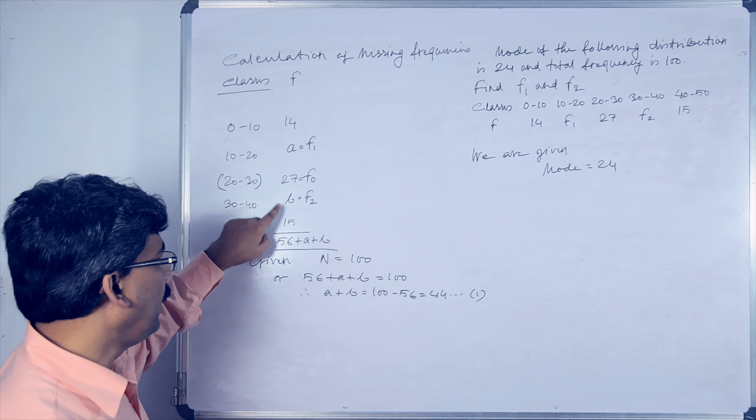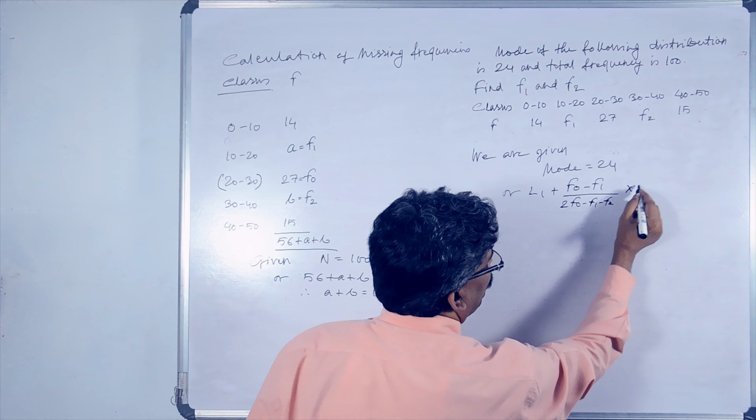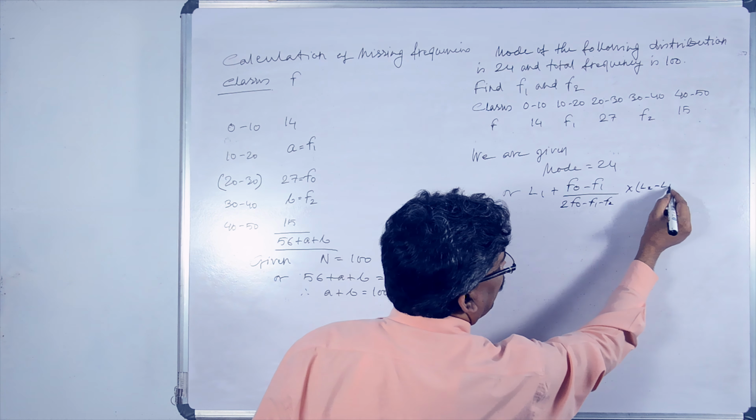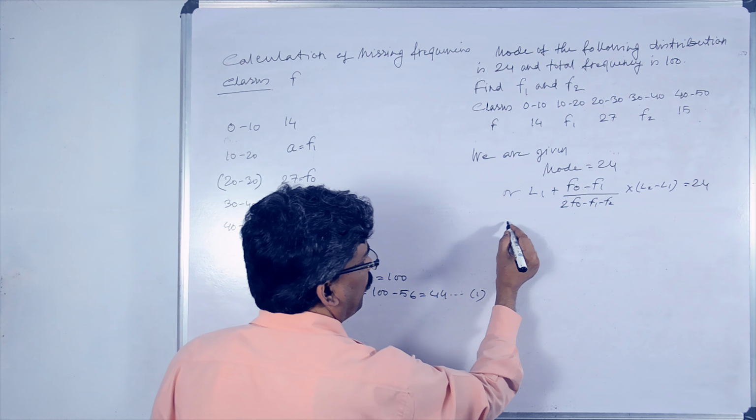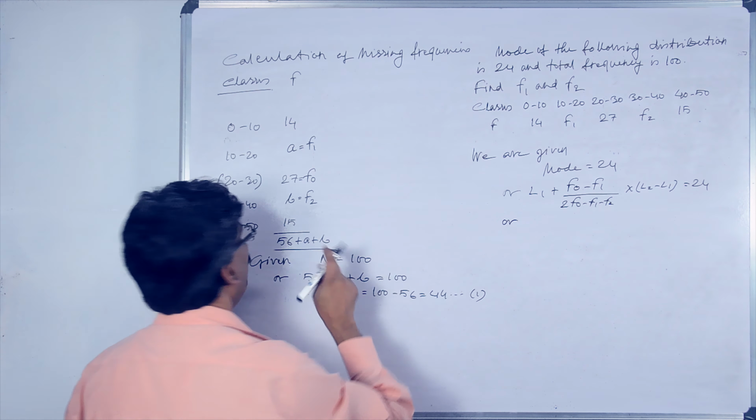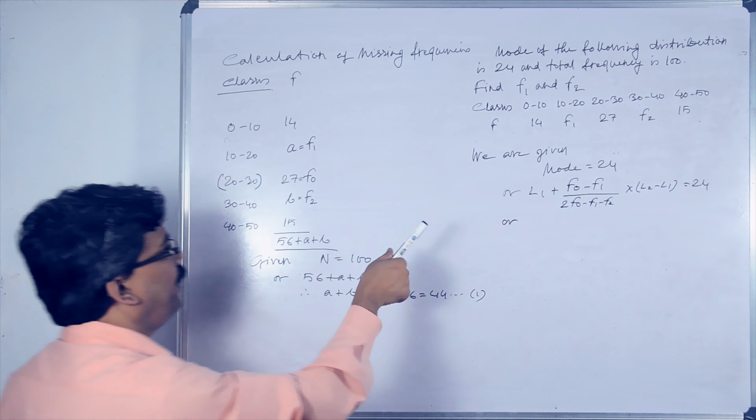We know the formula of mode is L1 plus (F0 minus F1) divided by (2F0 minus F1 minus F2) into (L2 minus L1), and that is equal to the given 24. L1 we can find, this one is L1 and this one is L2.